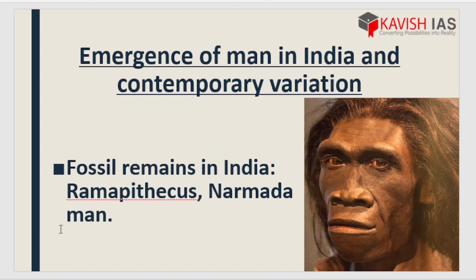Next we have the emergence of man in India and contemporary variation. People thinking that this is their mirror image, congratulations. Well, this is not that pretty, must be, but actually it is quite pretty. So this is basically a fossil remain of Ramapithecus, which is a form of primate. So only two types of primate fossil remains we have in this module, Ramapithecus and non-modern man, in the overview or from the Indian context only.